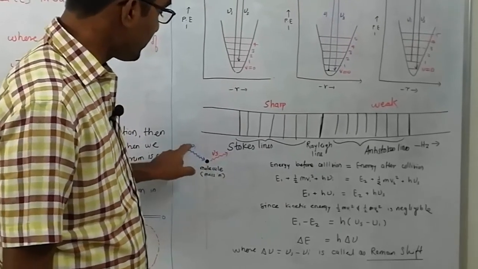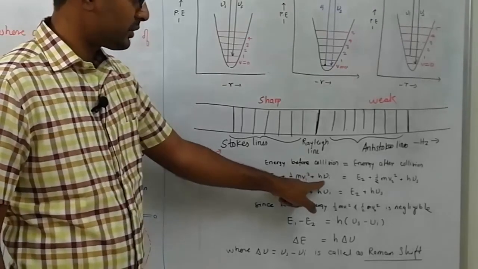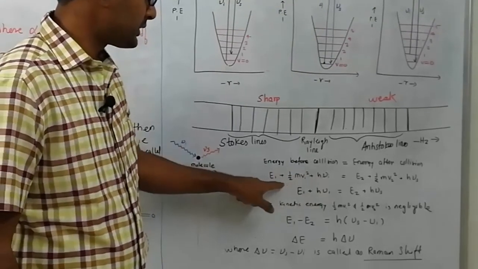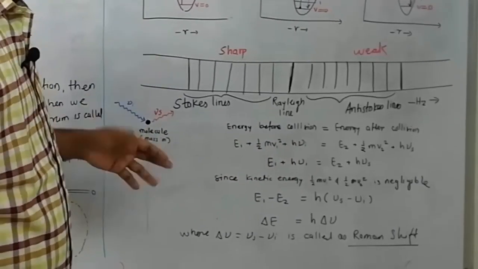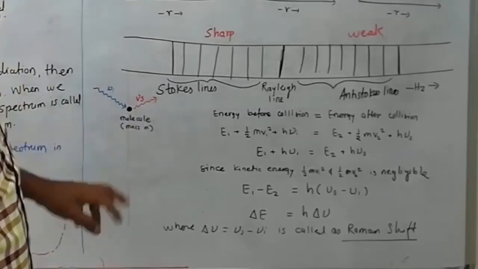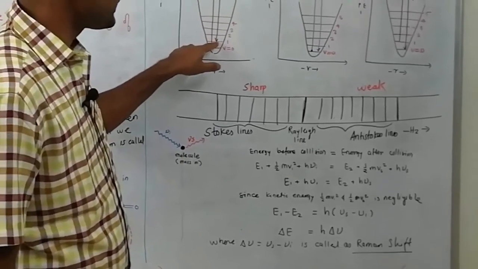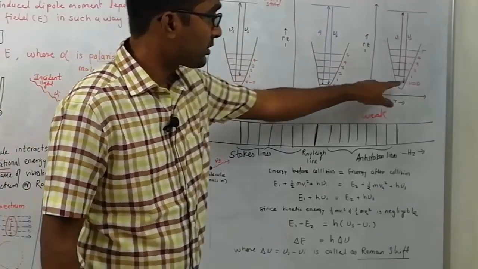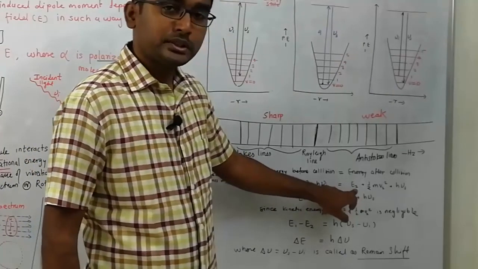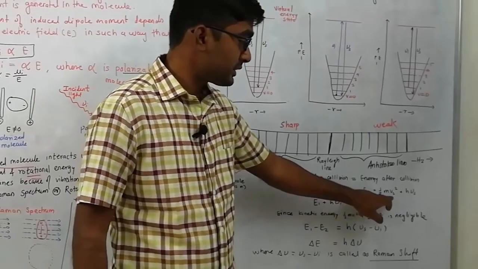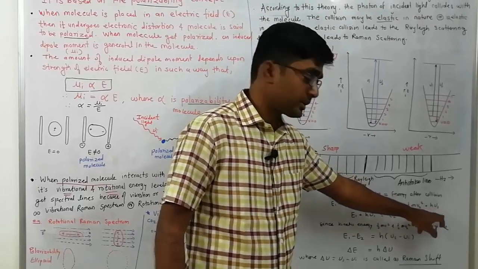When this molecule interacts with the photon of light, it absorbs the energy, given by E equal to h mu I. So this is the total energy of the molecule after interaction with the external photon. After interaction, the energy level of the molecule will change, and the molecule goes into another energy level state, either this state or this state. So the energy after collision will be E2, the molecule energy in the second energy state, plus the new kinetic energy, plus the scattered energy h mu s. Both are equal.